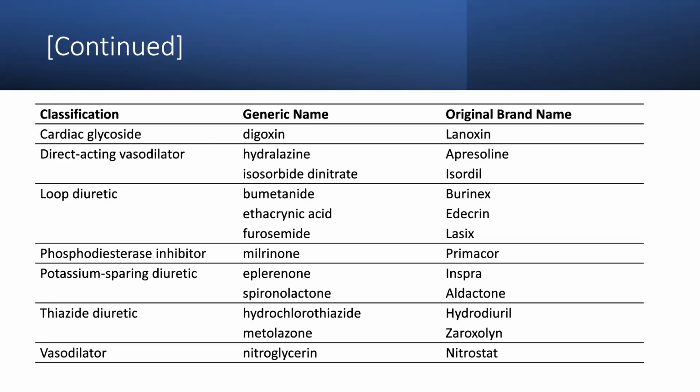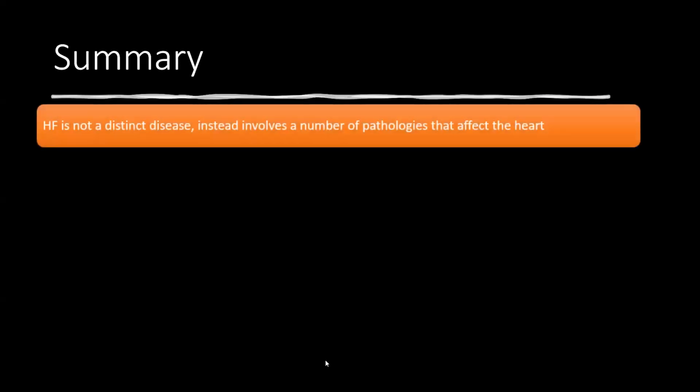Loop diuretics: one type of diuretics is bumetanide, ethacrynic acid, and furosemide. It reduces the edema. Phosphodiesterase inhibitor is milrinone. Potassium-sparing diuretics are eplerenone and spironolactone. Thiazide diuretics are hydrochlorothiazide and metolazone. Vasodilators: nitroglycerin.